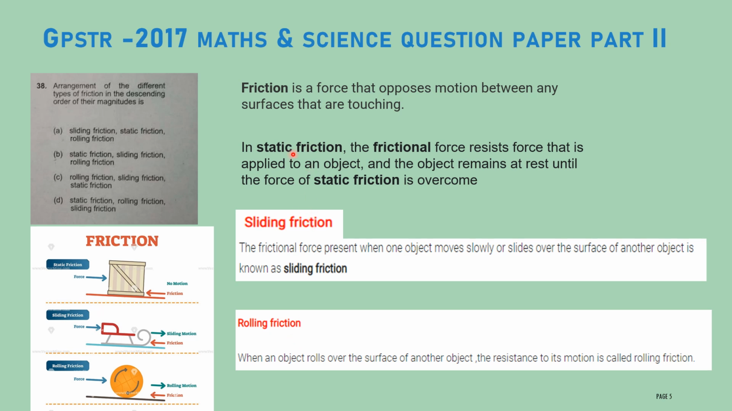Therefore, the magnitude of static friction will be more compared to sliding friction and rolling friction. The magnitude of sliding friction will be more than rolling friction, and rolling friction will be the least. Then we can arrange them in descending order. The option will be 2: first static friction, second sliding friction, third rolling friction.